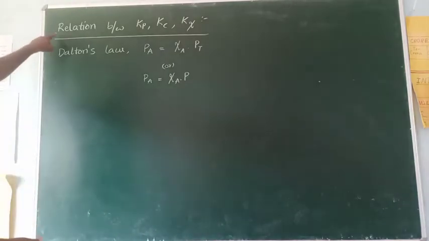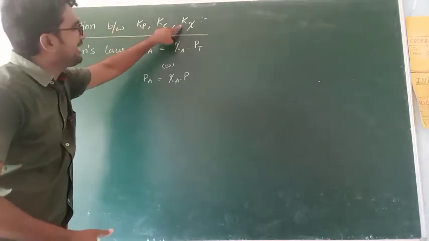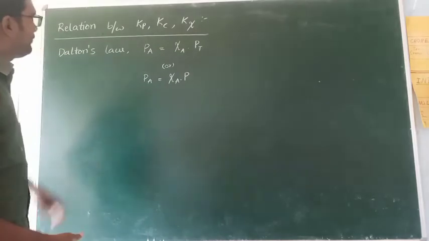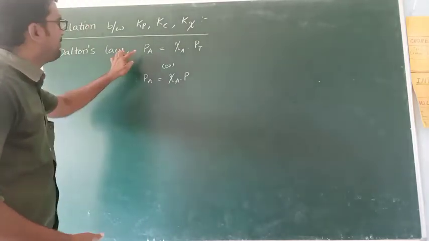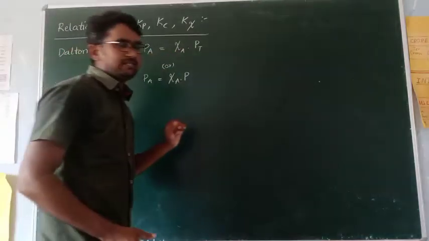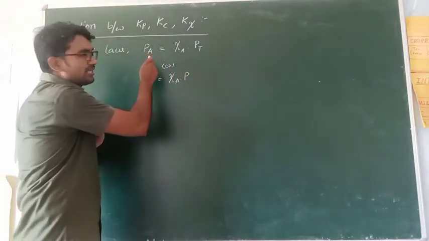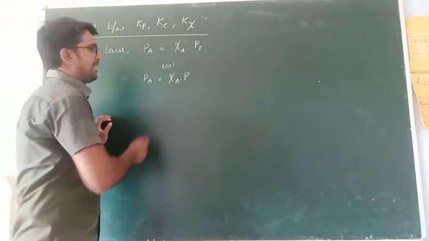Next concept. Relation between Kp, Kc, K psi. First, according to Dalton's law, what is the relation between partial pressure, mole fraction and total pressure? This is the relation, all of you remember this relation. I had explained it in the states of matter in 8th class.